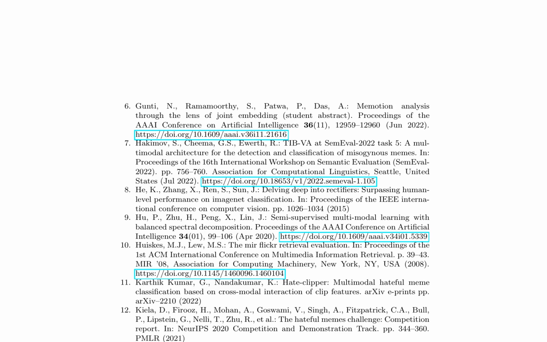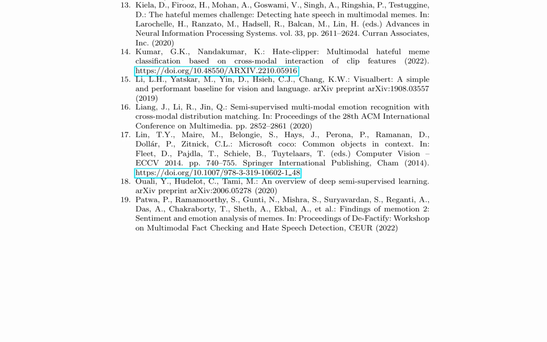The paper discusses the prevalence of Internet memes, the difficulties of the annotation process, and the effectiveness of semi-supervised learning in dealing with limited labeled data. The authors also provide an overview of deep semi-supervised learning, referencing various studies on multimodal learning, including Visual BERT. The paper discusses the Hateful Memes Challenge and the Hateful Memes dataset, as well as the findings of Memotion 2, a workshop on multimodal fact-checking and hate speech detection. The research emphasizes the importance of identifying and classifying hateful memes to ensure a safer online environment.